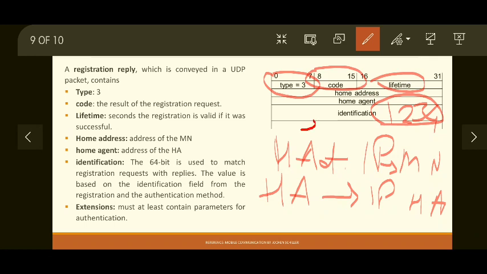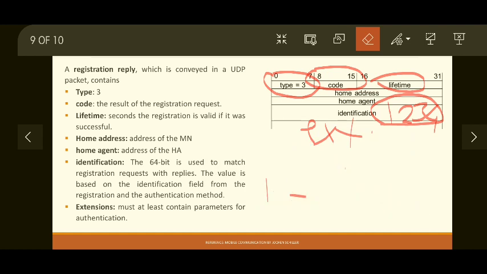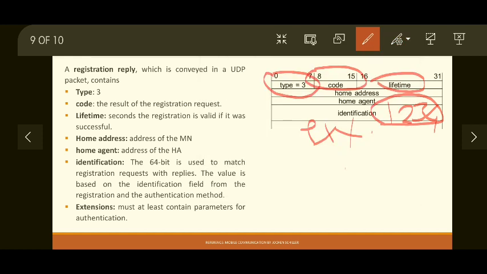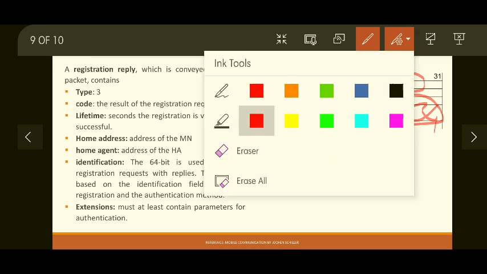And then again there is an extension part which is not mentioned in this particular diagram. The extension part must also include at least an authentication parameter for confirmation of mobile node identity. So this is how registration can be accepted or rejected.